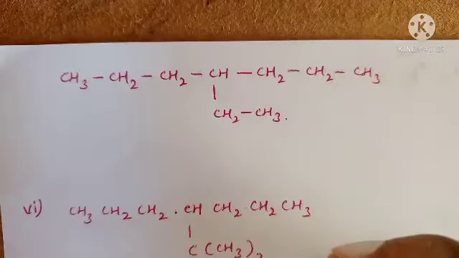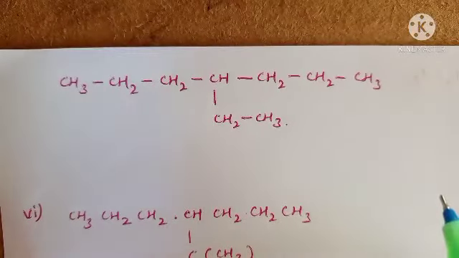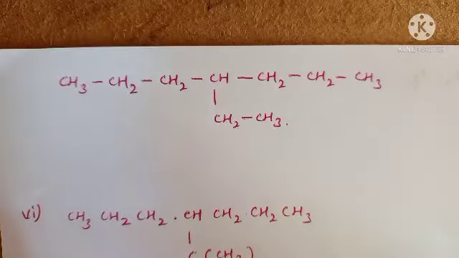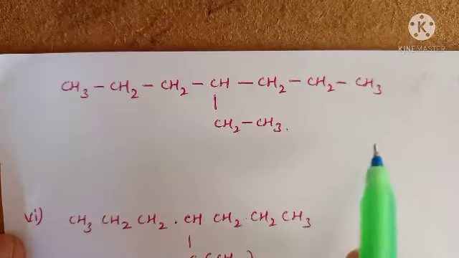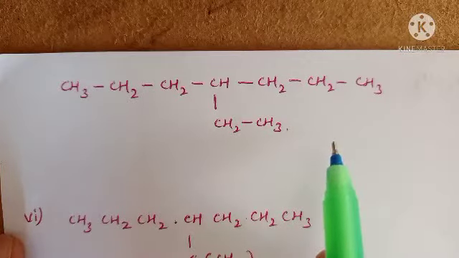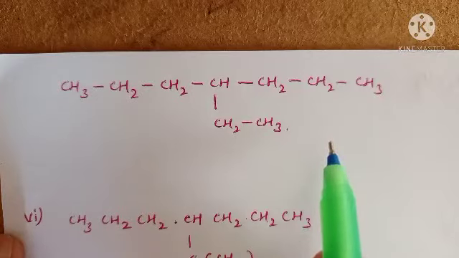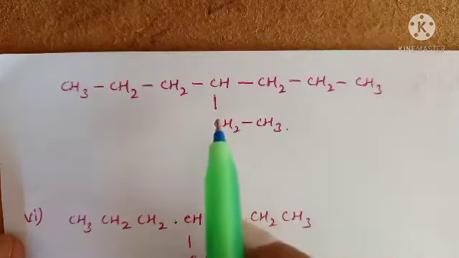Hi children, today I will explain the remaining IUPAC nomenclature of organic compounds. First, see this given one. In this compound there are no functional groups and no multiple bonds, only carbons and hydrogens are present, and only a substitution is present. It is very clear, one substitution is present.